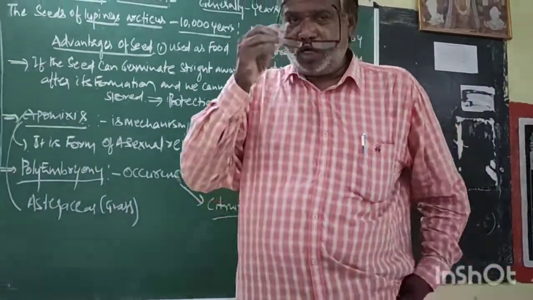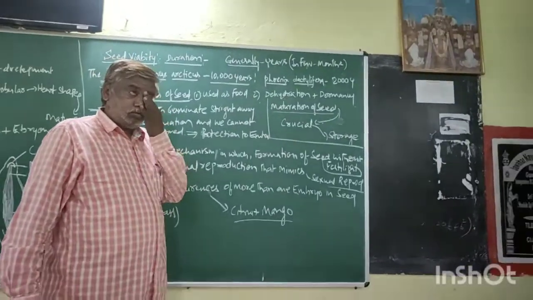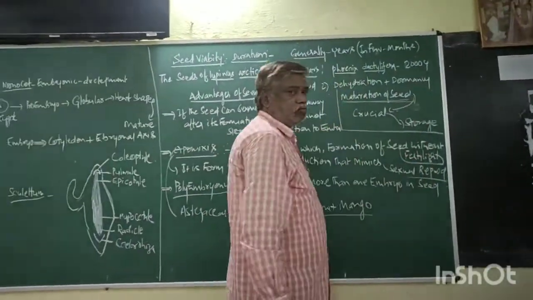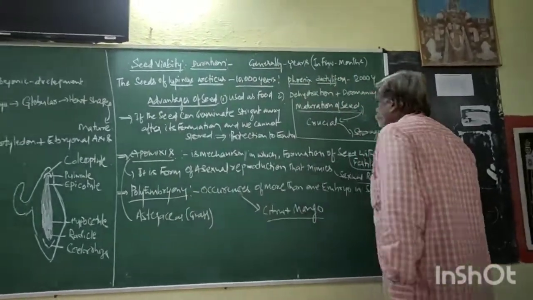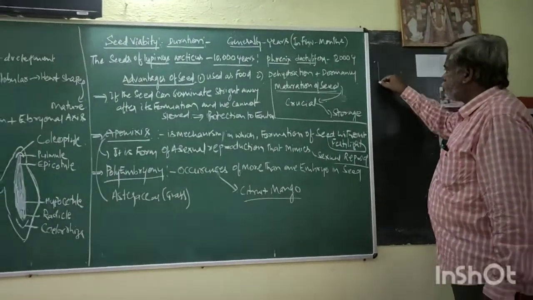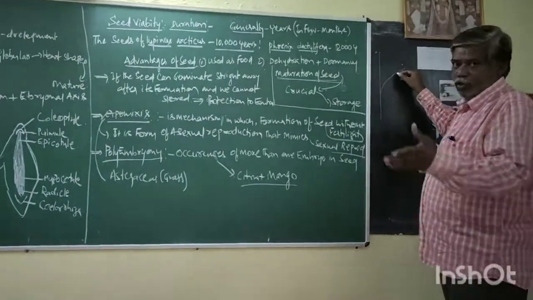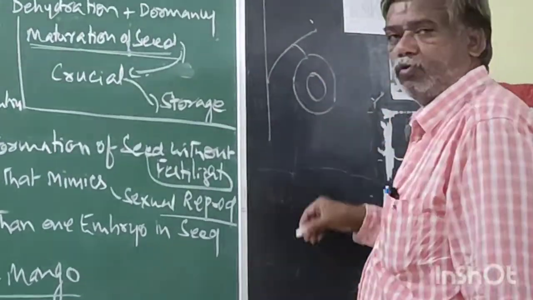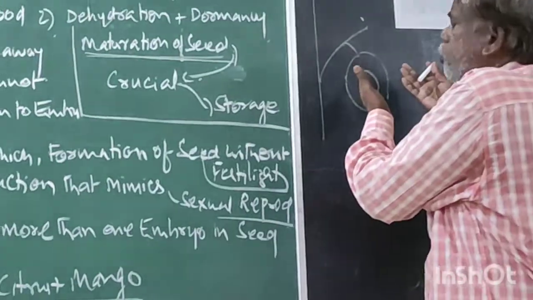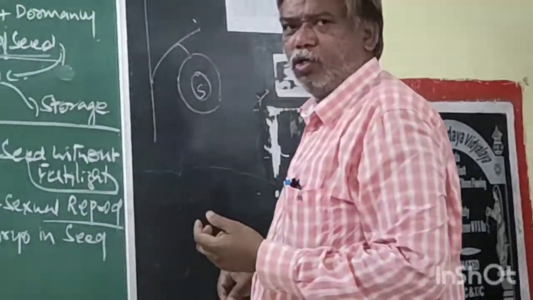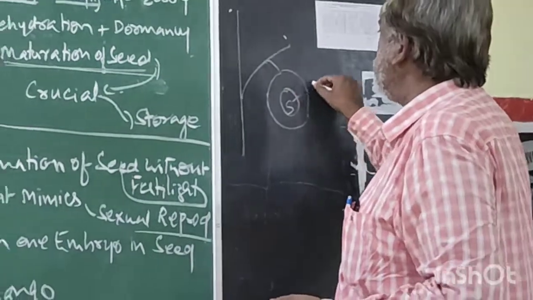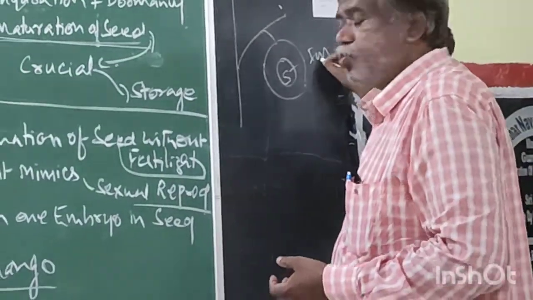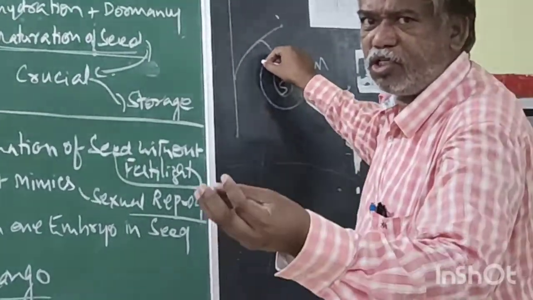Suppose, in the maturation of the seed, it is a plant. It is a fruit. Now it is a seed, a newly formed seed. This is immature. This immature seed is present in the fruit.